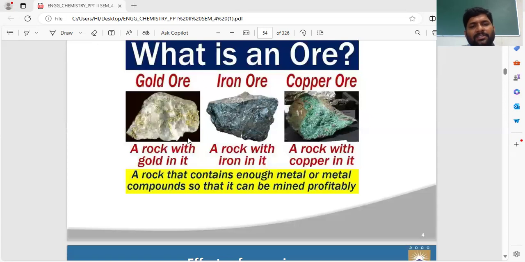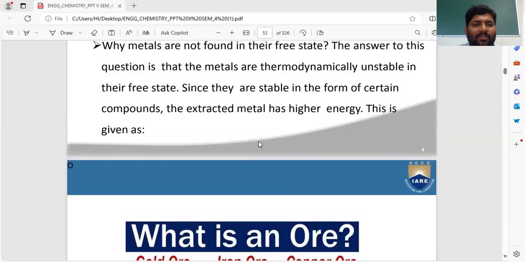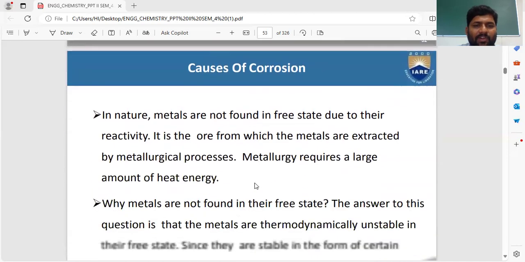In this metallurgical process, we have to apply a large amount of heat energy, and by applying this heat energy we get the pure metal. But unfortunately, this pure metal is not stable. Ore is stable. Ore is a combination of oxide, meaning impure. We get a pure metal from ore by using the metallurgical process. Unfortunately, pure metals are not stable, they are highly reactive. So this is the cause of corrosion.